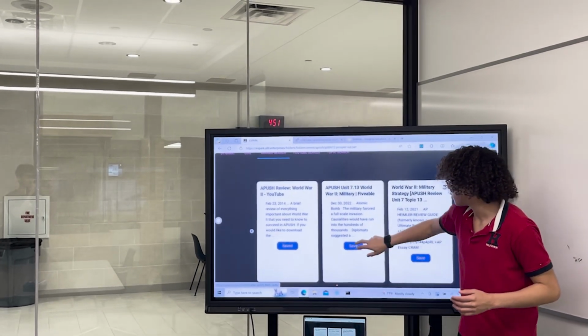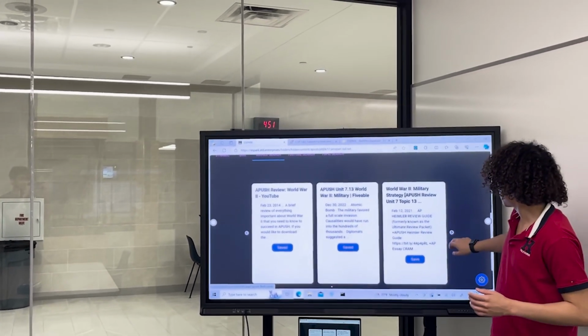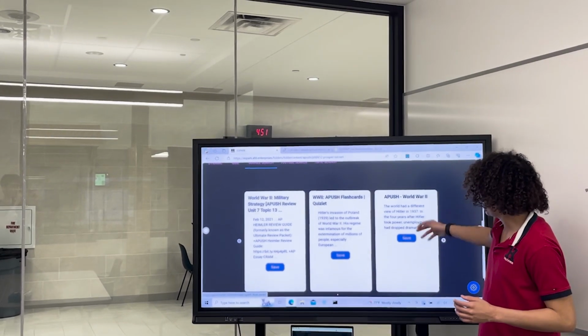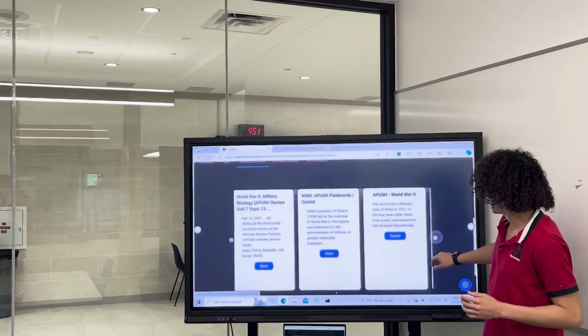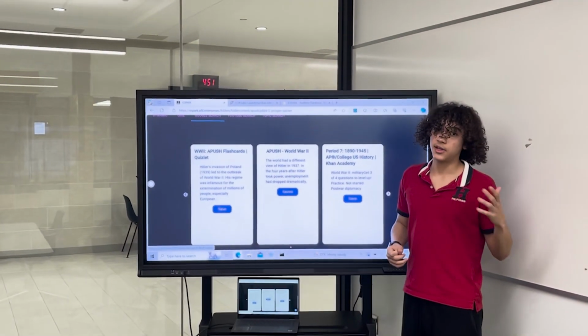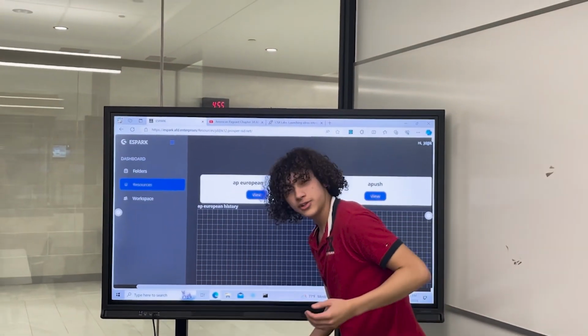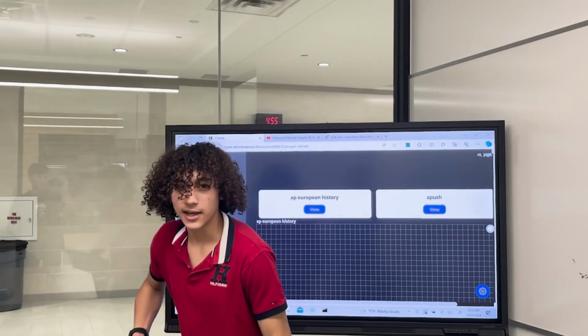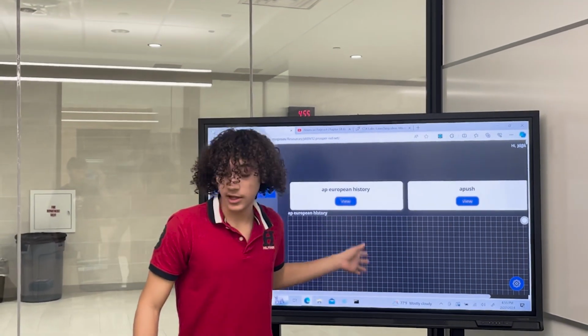Now, World War II military. You can say that. A push, World War II, saved. And it goes on and on. You can save as many resources as you can as long as they comply. So, going on to our resources. Remember how I said you could save absolutely every single one of those resources that you wanted to?